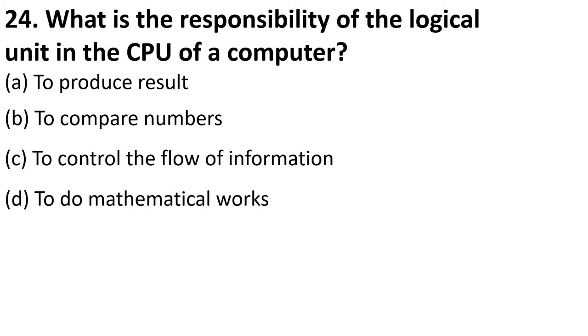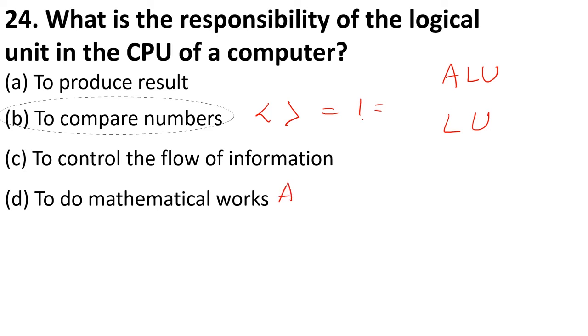As I told you in one of the questions, ALU does the task of your mathematical or arithmetic calculations. There is also something called LU, logical unit. Its task is to compare numbers, okay? Greater than, less than, equal to, not equal to. That is done by logical unit. Mathematical is done by ALU. Remember this.